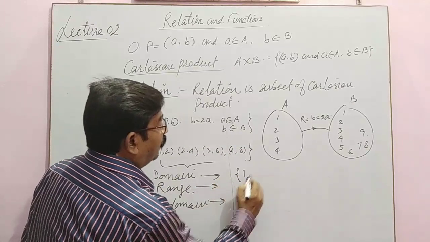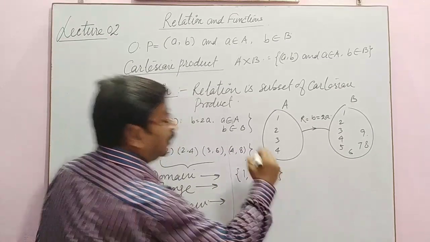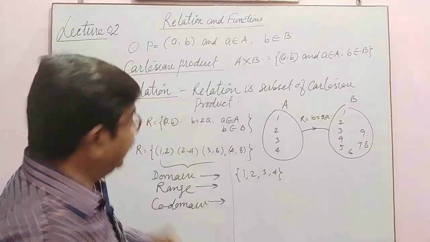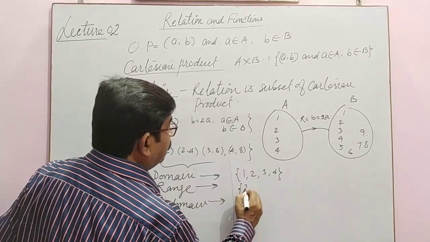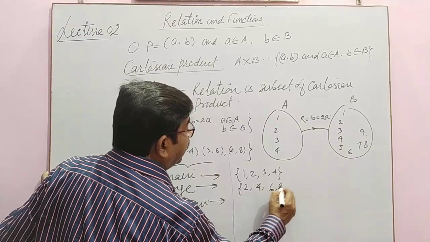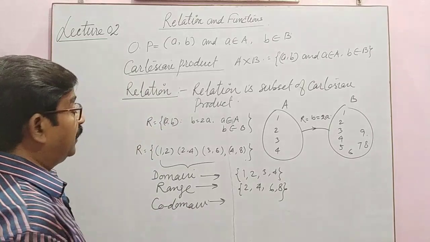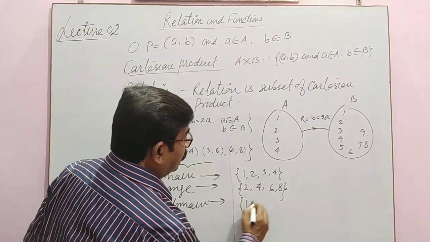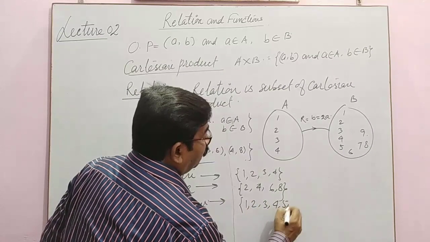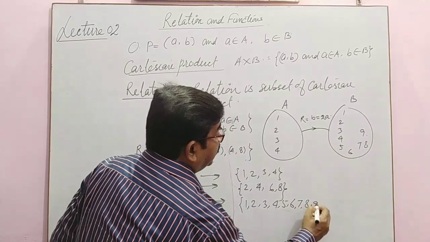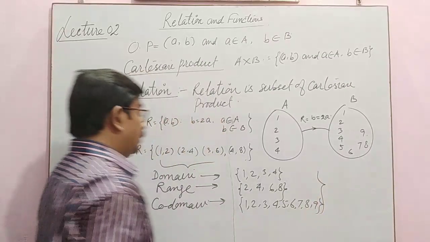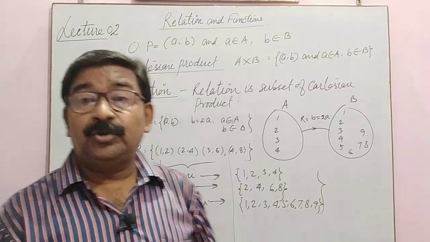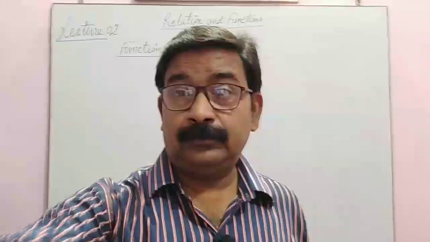So 1 2 3 4 is the domain. Range is the collection of all second elements, meaning we have 2 4 6 8. This is the range. And codomain is the second set itself, that is 1 2 3 4 5 6 7 8 9. So this is domain, range and codomain. Got it? So you should memorize all these things.